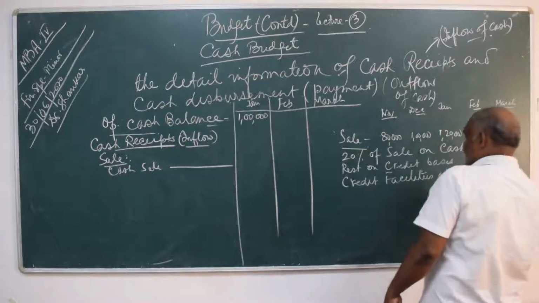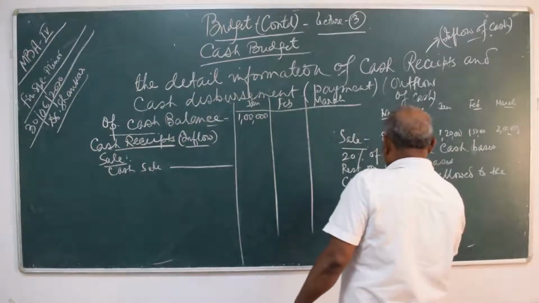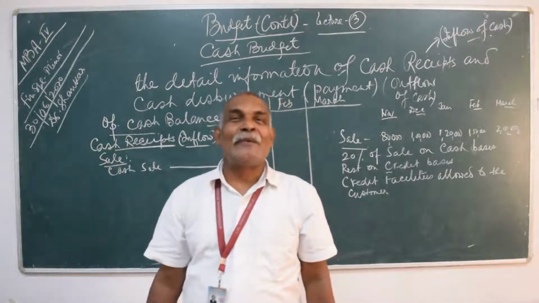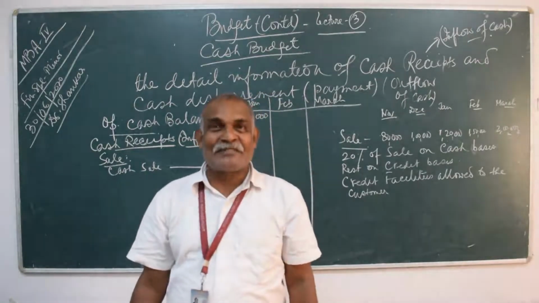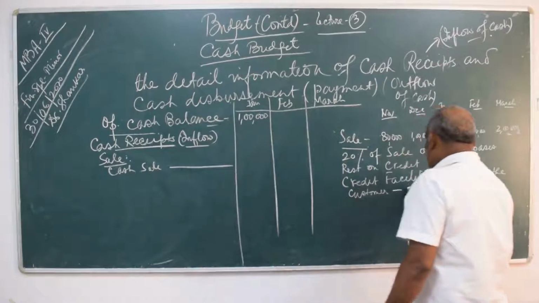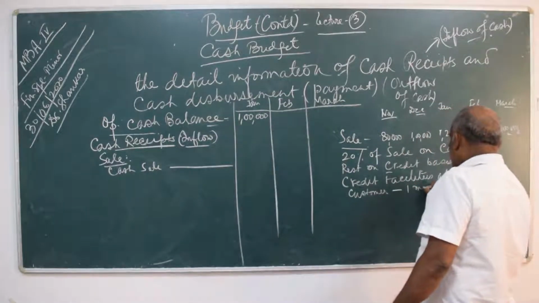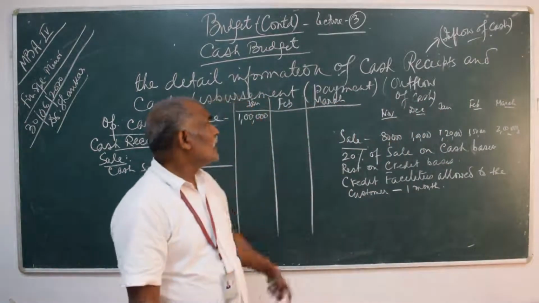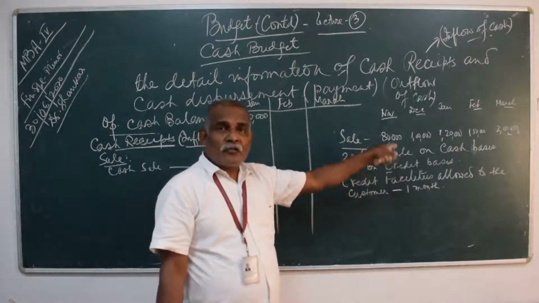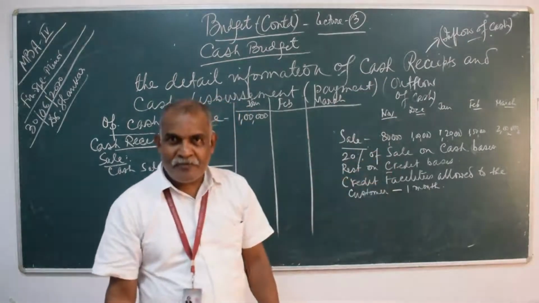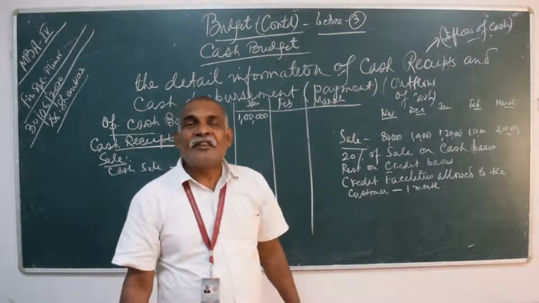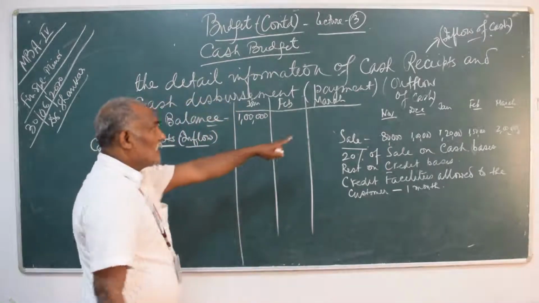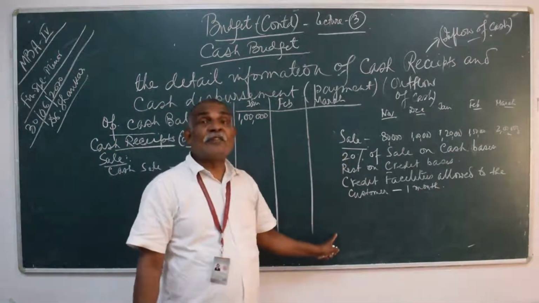to the customers. Who is your debtors? Debtors, the person who receives goods, to whom you sold goods on credit basis. That person is your debtors, that is receivables. Debtors is how much? Suppose 1 month. It means if you sell the product in the month of November, don't pay in the month of November, pay in the month of December. Don't pay in the month of December, pay in the month of January, February, March, and so on and so forth. Is that clear?